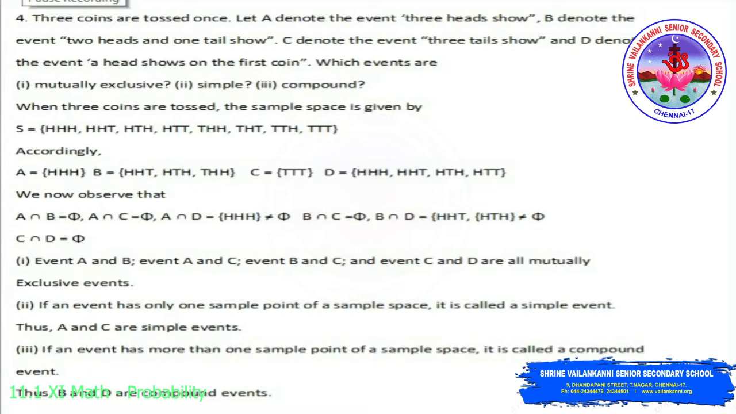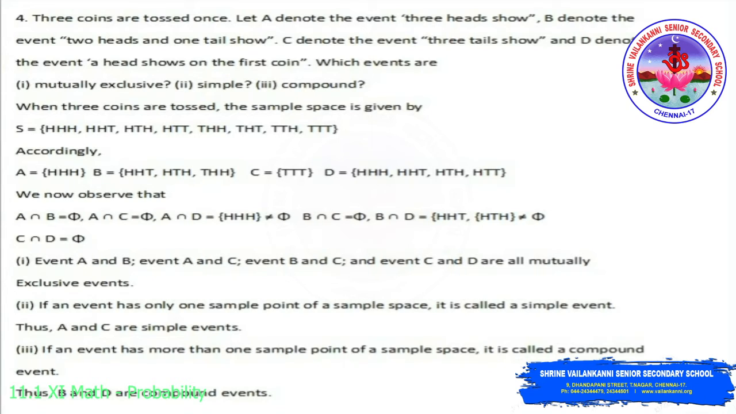Fourth one, 3 coins are tossed once. Let A denote the event 3 heads shows. B denote 2 heads and 1 tail. C 3 tails show and D is head shows on the first coin. Which events are mutually exclusive, simple and compound?